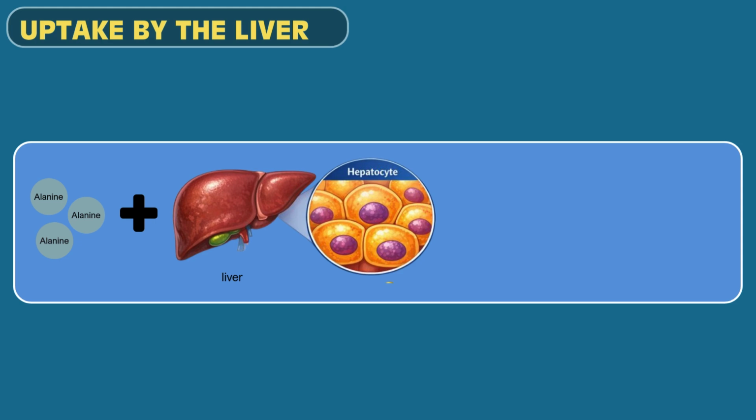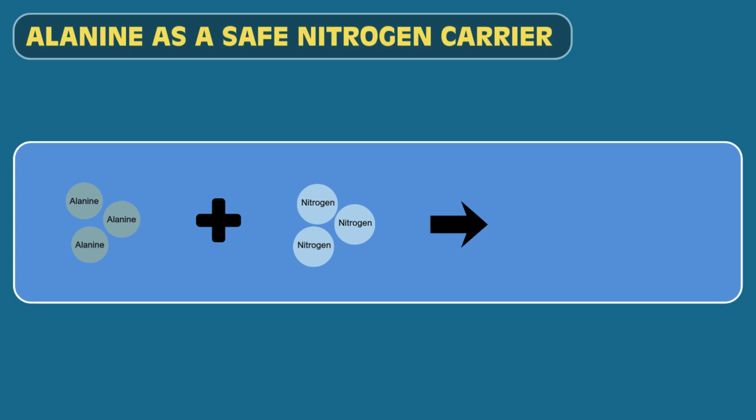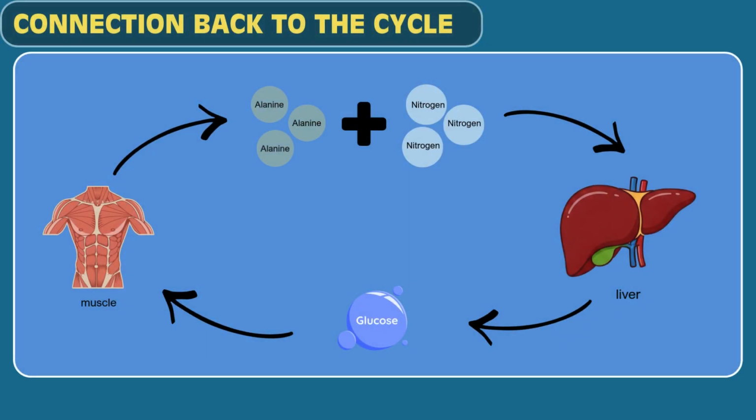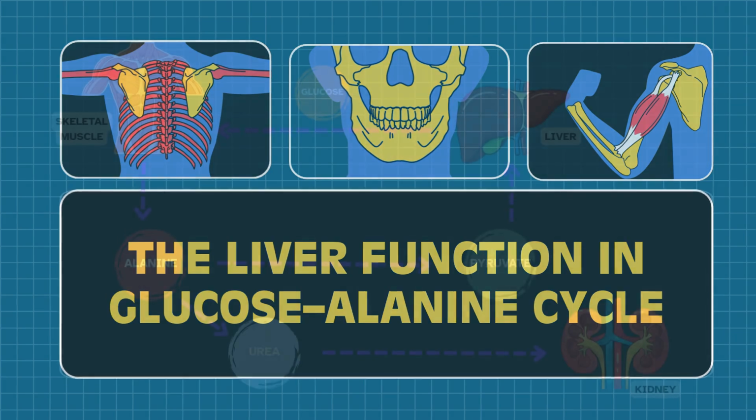In hepatocytes, alanine is transaminated by alanine aminotransferase to form pyruvate. Importantly, alanine acts as a safe nitrogen carrier, transporting ammonia from skeletal muscle to the liver without causing toxicity. Once alanine reaches the liver, it enters the glucose-alanine cycle, which will be explained in the next section. Next, we will proceed with the liver function in the glucose-alanine cycle.